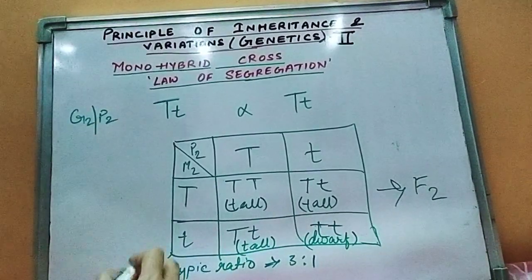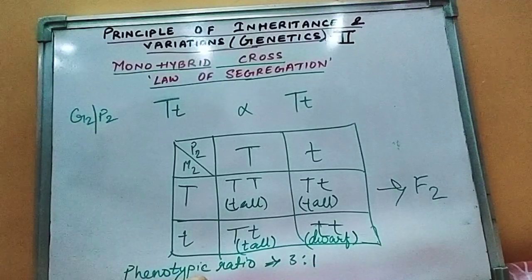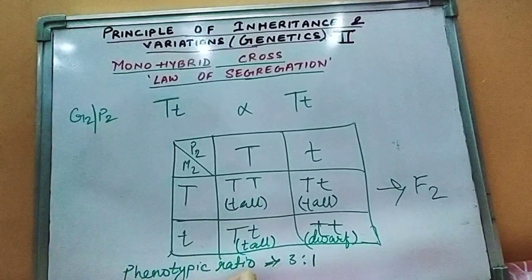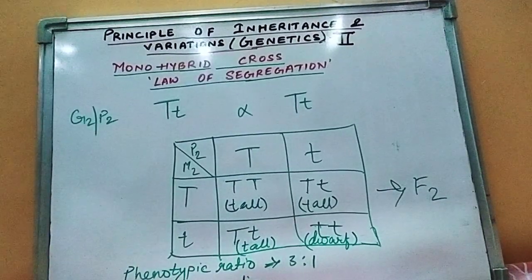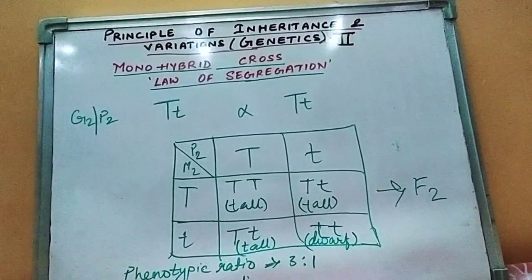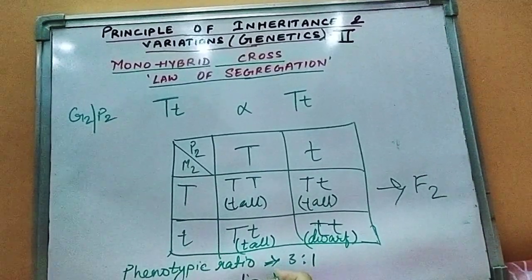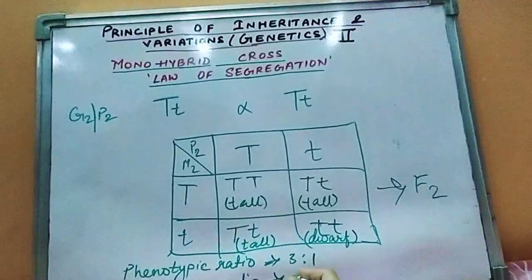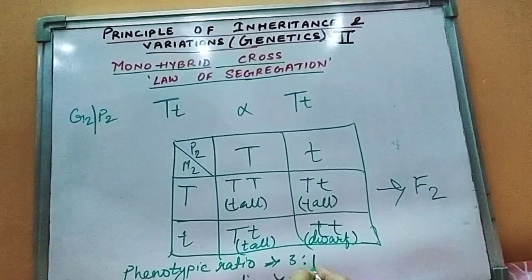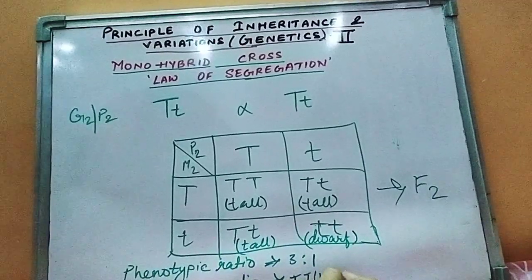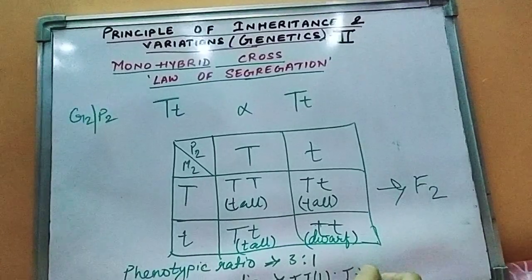If you are asked in the examination for the genotypic ratio, remember you have to segregate according to their genetic makeup. How many were TT, capital T capital T? 1. How many were capital T, small t, that is heterozygous? It was 2.